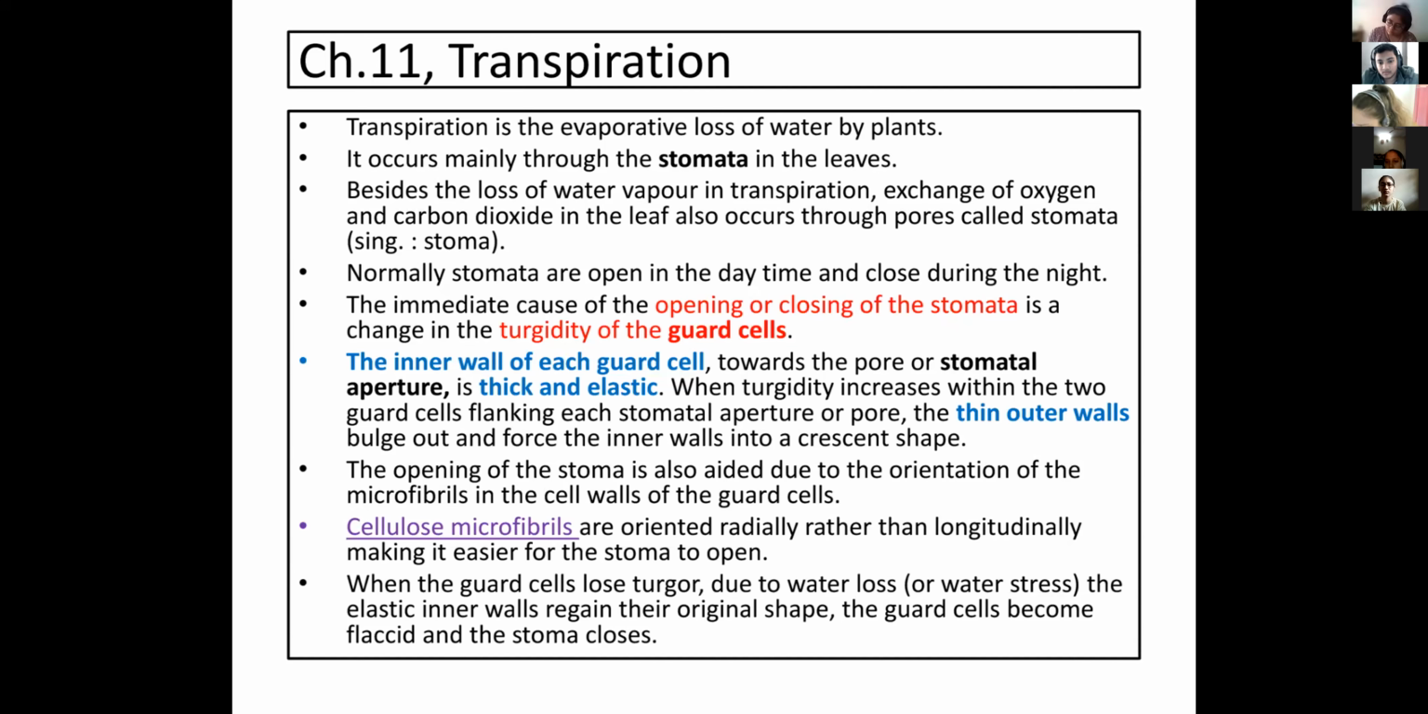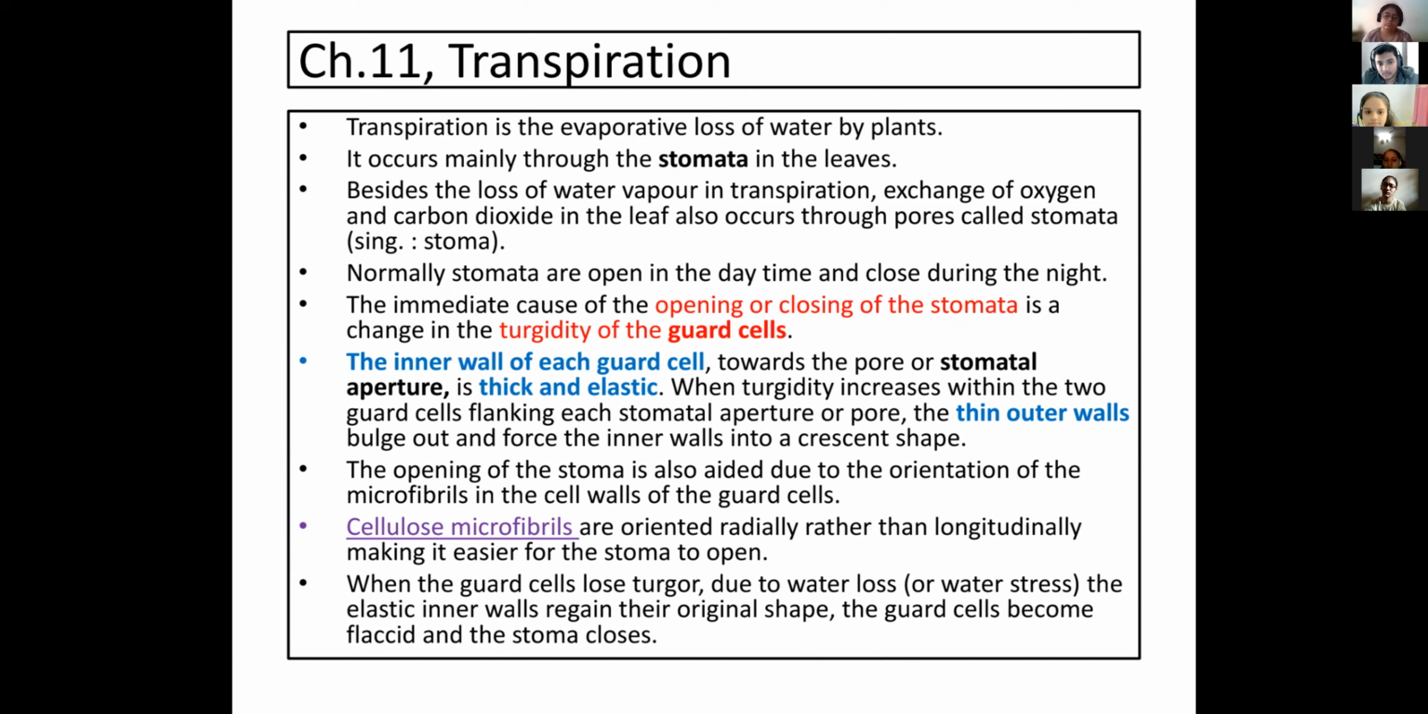Next, these guard cells, or the stomata, first of all help in transpiration, and these guard cells help the stomatal pore to open and close. Guard cells help the stomatal pore to open and close.